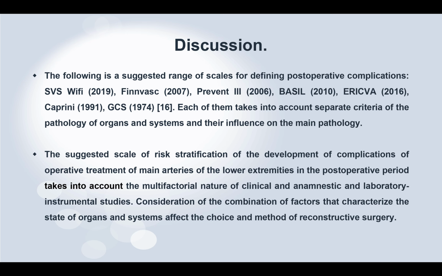A lot of scales were developed, and each of them takes into account separate criteria of the pathology of organs and systems and their influence on the main pathology. The suggested scale of risk stratification of development of complication of operative treatment of main arteries of the lower extremities in the postoperative period takes into account the multifactorial nature of clinical, anamnesis and laboratory instrumental studies, consideration of the combination of factors that characterize the state of organs and systems, affecting the choice and method of reconstructive surgery.